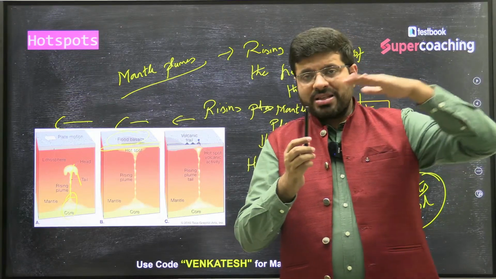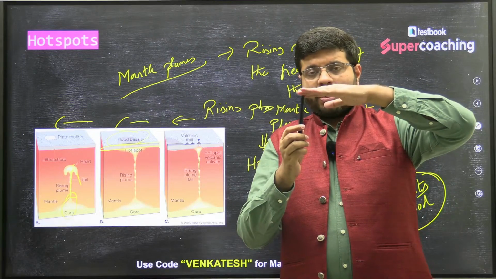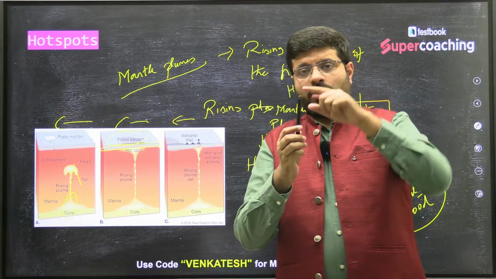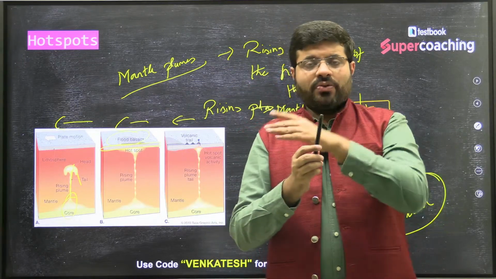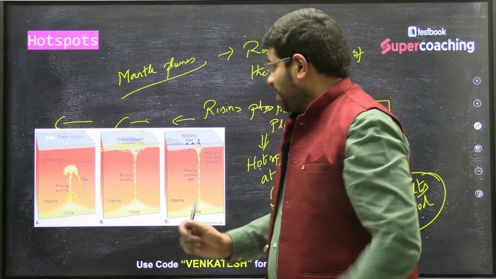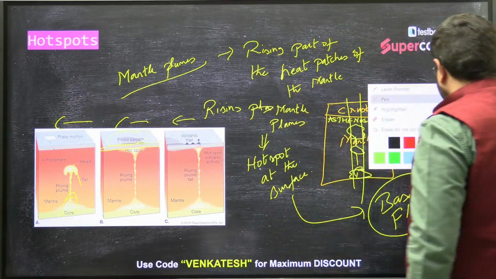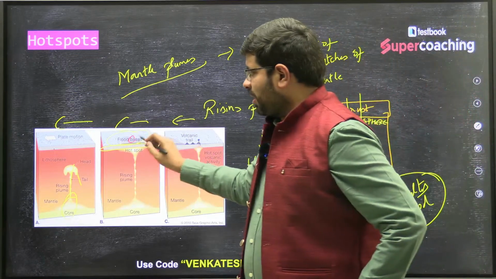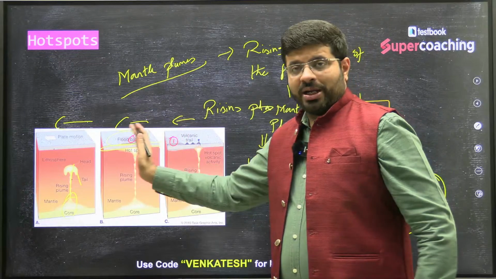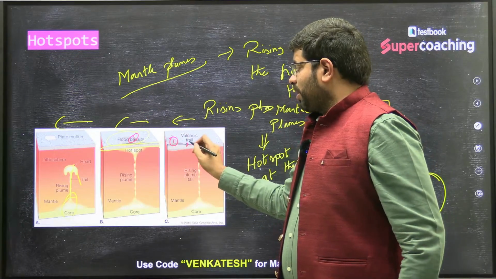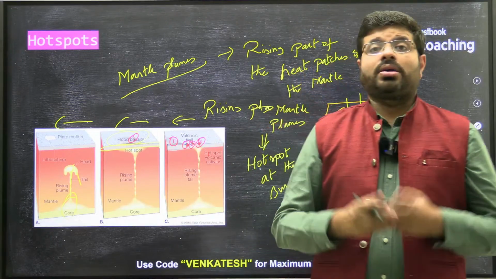When the plate is moving, the first volcano is created here. Over a period of time, the plate moves, and this volcano would now be here. A new volcano is created. In other words, they will be creating a volcanic trail. You can see here, there is a flood basalt, right? This is the flood basalt which is moving because of the plate, and new volcanoes are being created. This is what we call a volcanic trail.